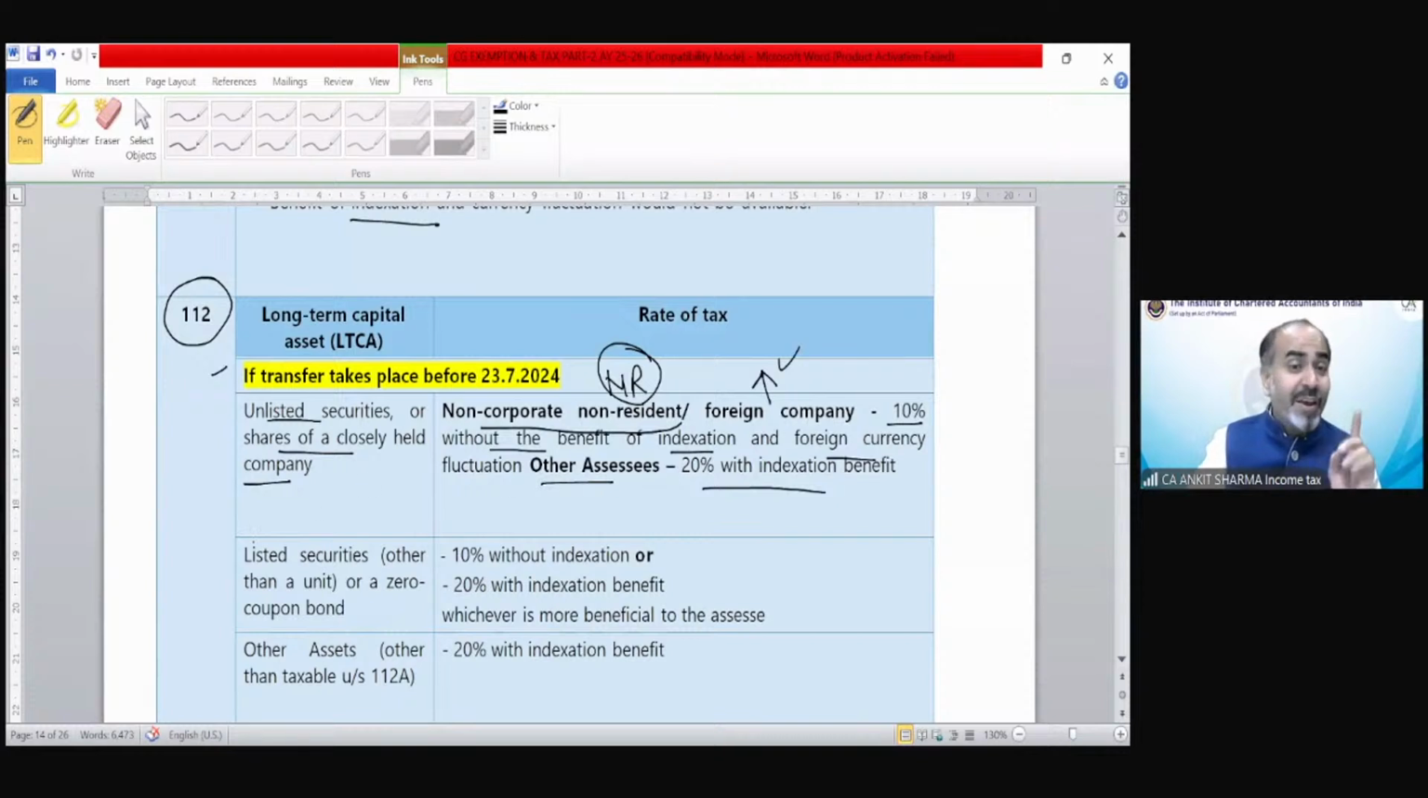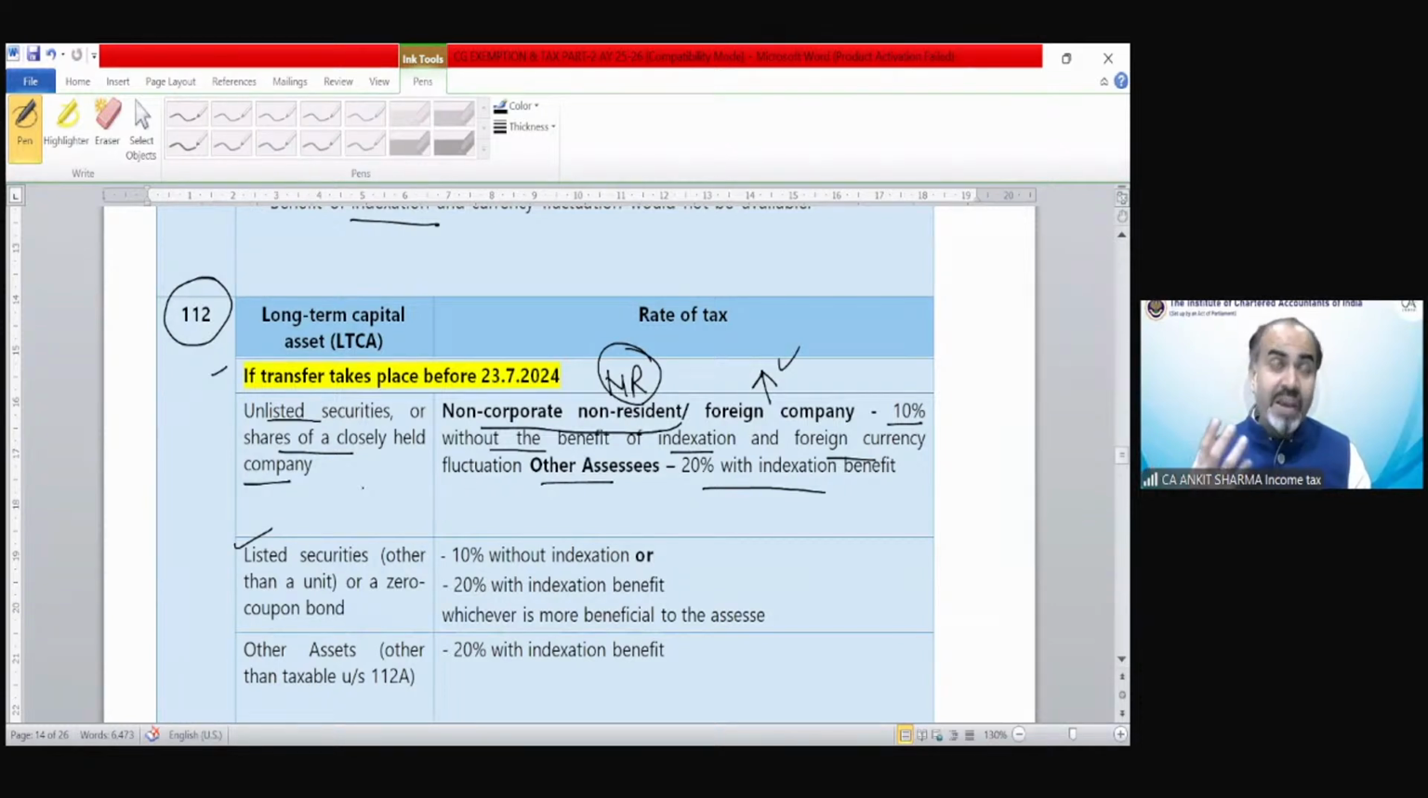Okay. If these are listed securities, do not worry. You might be feeling that you don't understand anything, what is happening? I also did not understand when I was reading this for the first time, because this 23rd of July makes everything so complicated. So just stay with me. By the end of the lecture, you will understand how this is going to happen.